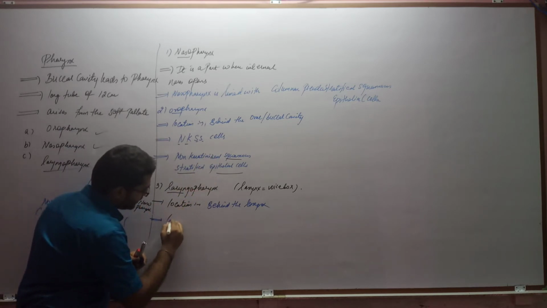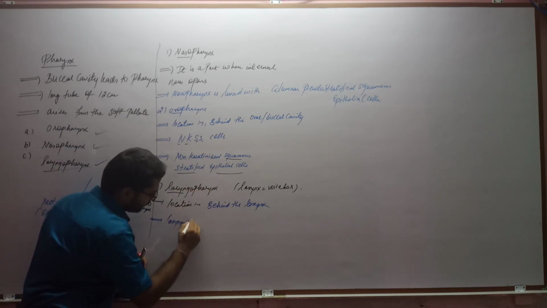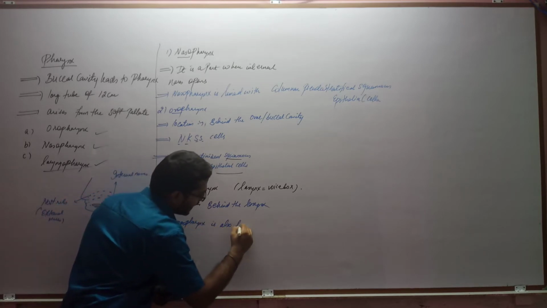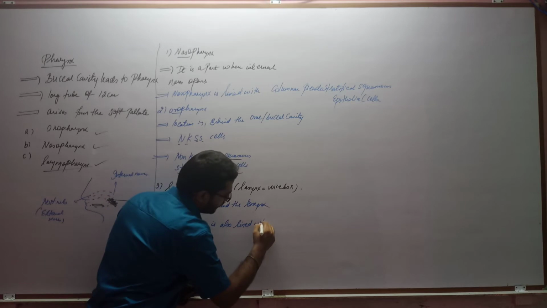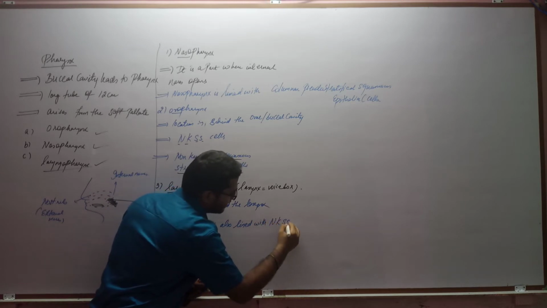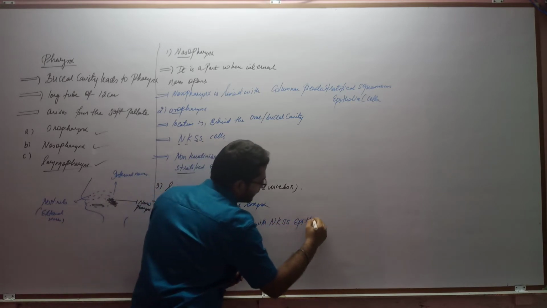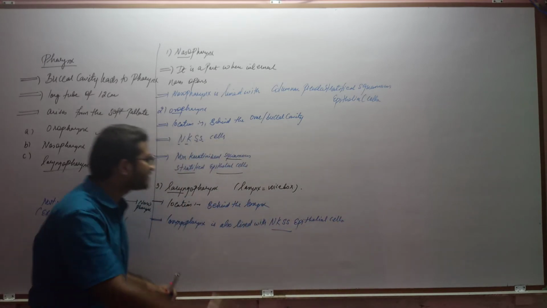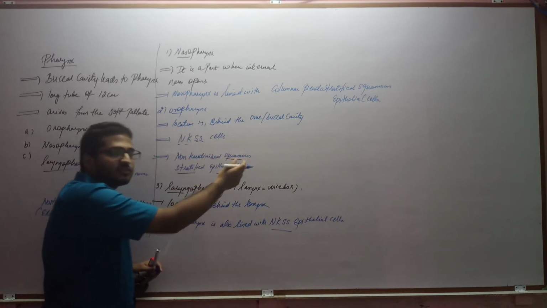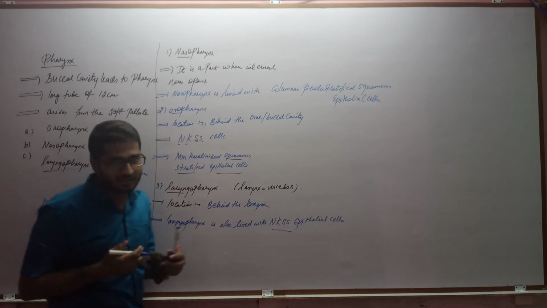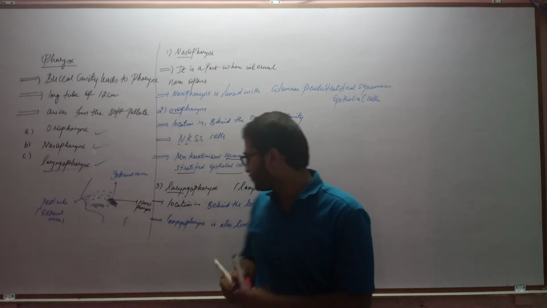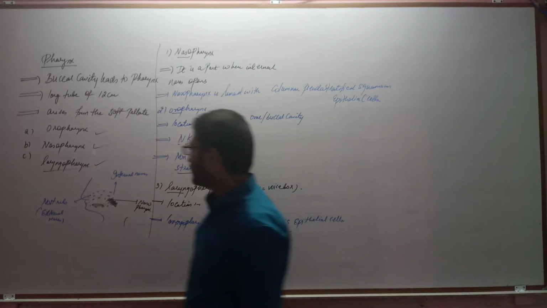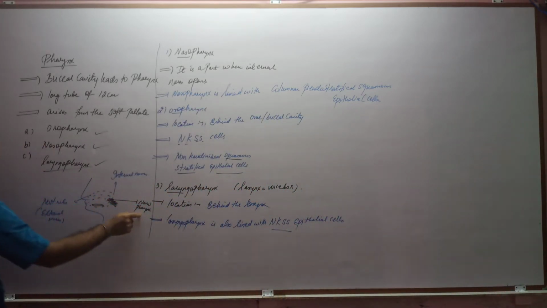So the laryngopharynx is also lined with NKSS epithelial cells. And what are these NKSS epithelial cells? Non-keratinized squamous stratified epithelial cells. NKSS means non-keratinized squamous stratified epithelial cells. So we have labeled the nasopharynx.